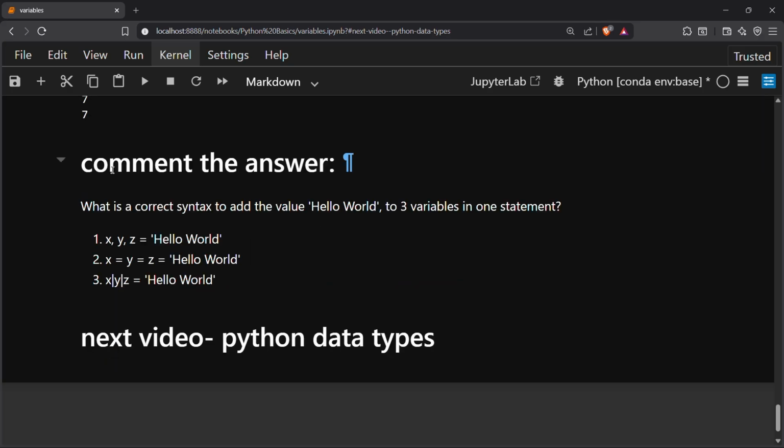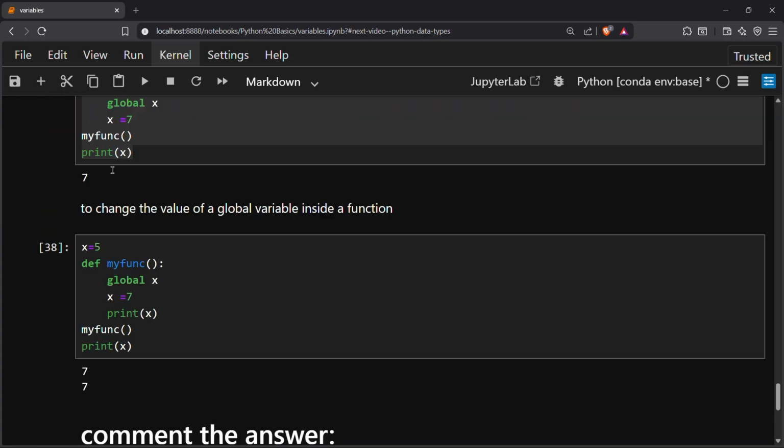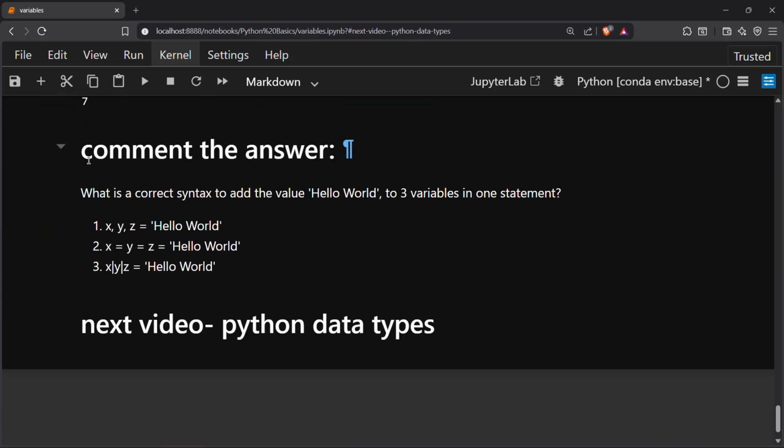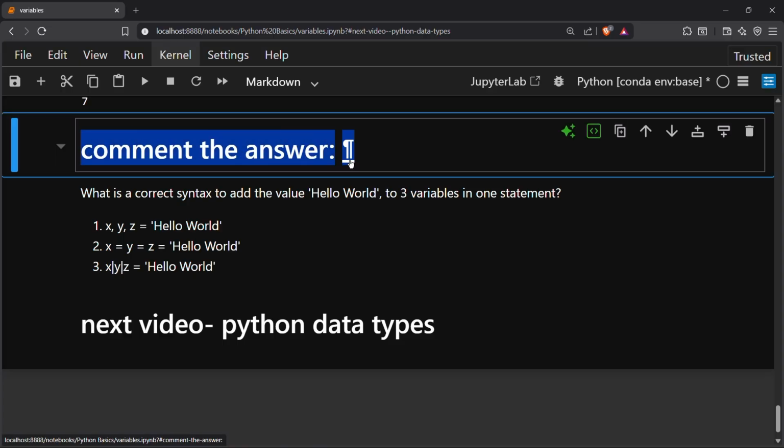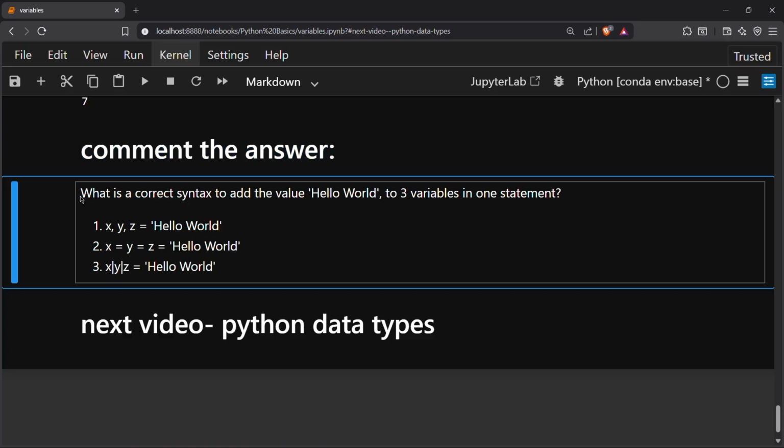Okay, now this is all for the variable chapter, and I have a question for you. You can answer in the comments. The question is, what is the correct syntax to assign the value hello world to three variables in one statement? Okay, so the first is x comma y comma z equal to hello world. The second is x equal to y equal to z equal to hello world, and third is this.